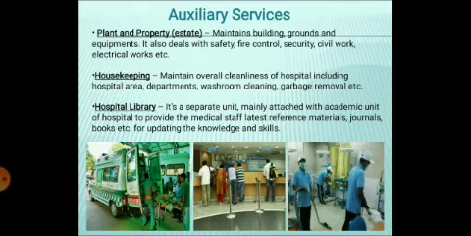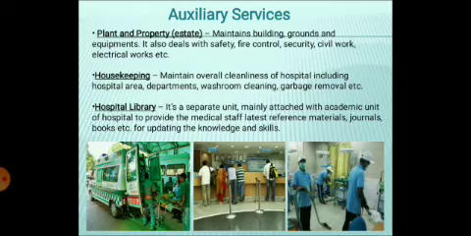And the last one is the hospital library. This is one separate unit. It may be attached to some academic unit or academic building, or some other section of the hospital, which will provide the medical staff with the latest reference materials, journals, books, etc. for regularly updating their knowledge and skills.